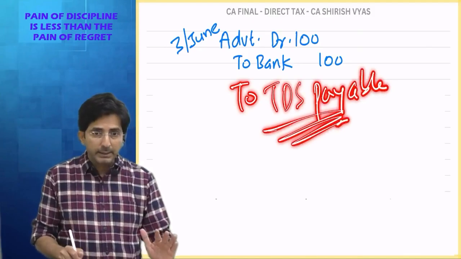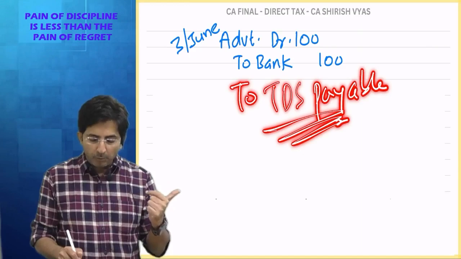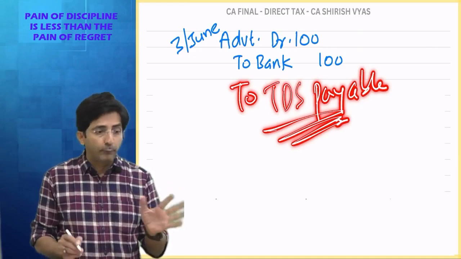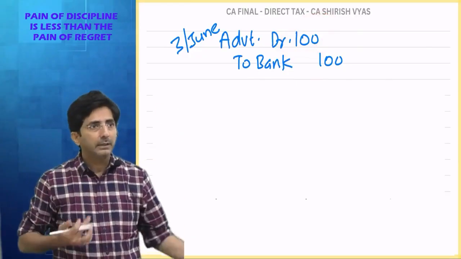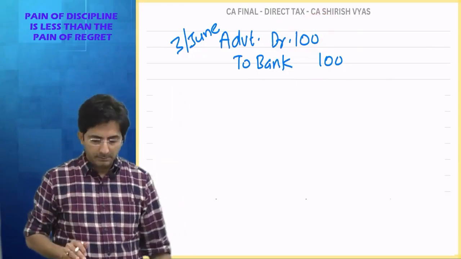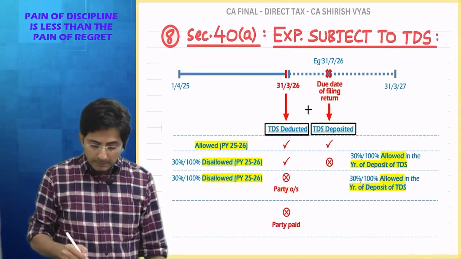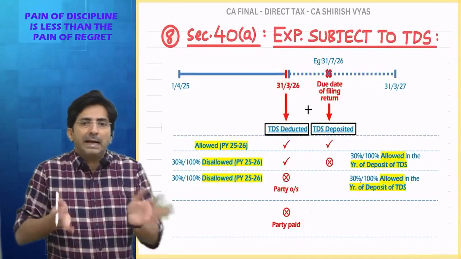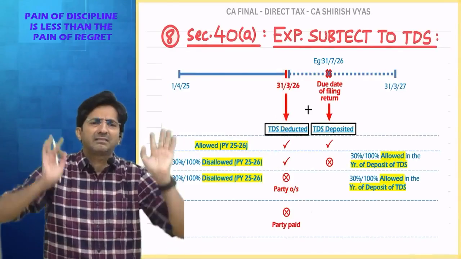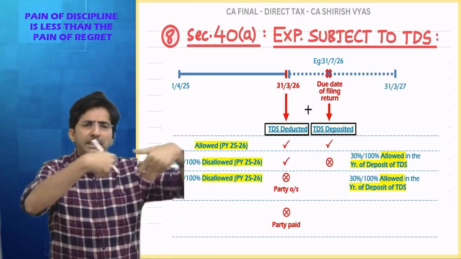On advertisement, there is TDS, works contract 1%, 2%, depending on whether the receiver is an individual or HUF. Depending upon that. So, what mistake did I do? I forgot TDS payable. In fact, I paid the full 100 to the advertiser. Keep the money. I didn't deduct TDS. The transaction happened on 3rd June, meaning till 31st March there was nothing like TDS payable. And how will I cut? I gave the money only to the advertiser. I have to cut from that amount, but that amount is given away.